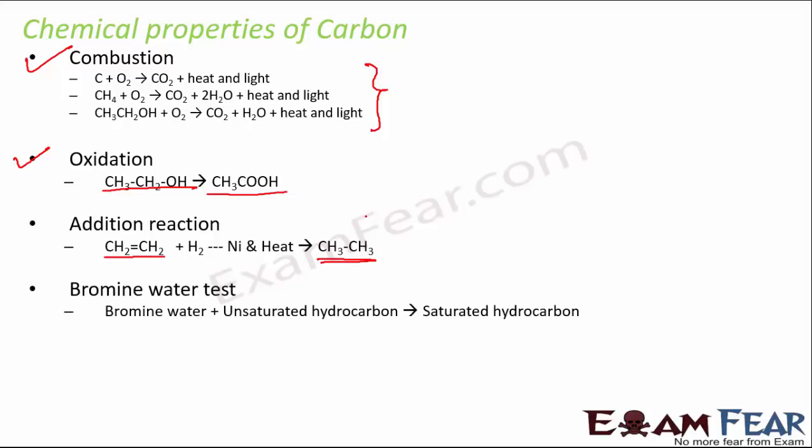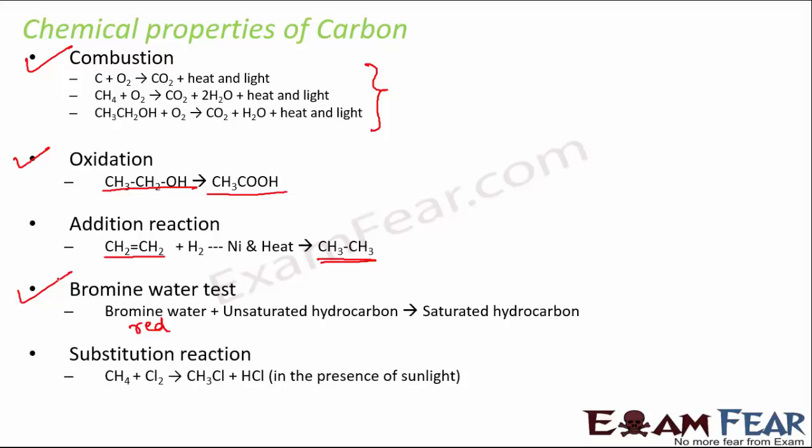So this is an example of addition reaction because two substances are adding together to form a new substance. Then you have the bromine water test, which tells that when bromine water, which is red in color, combines with an unsaturated hydrocarbon, it gives a saturated hydrocarbon, and as a result of this reaction, it is seen that the bromine water is decolorized. So that means it can also be used as a test for unsaturated hydrocarbons. So if you add bromine water, which is red in color, to an unsaturated hydrocarbon, then the resultant solution becomes colorless.